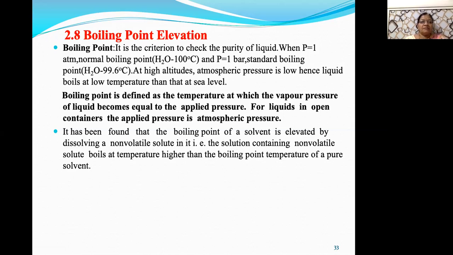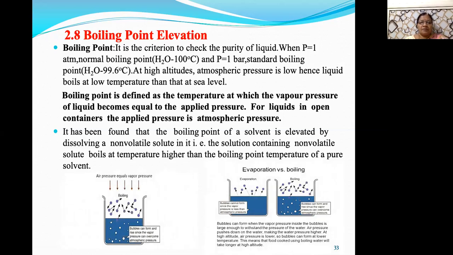Now these are the two figures. Before discussing why the boiling point is increased or elevated when the non-volatile solute is added to the solvent, you must know the difference between evaporation and boiling. Now what is evaporation or vaporization? Here you can observe this with the help of this figure. Evaporation is a surface phenomenon. Evaporation means the surface phenomenon.